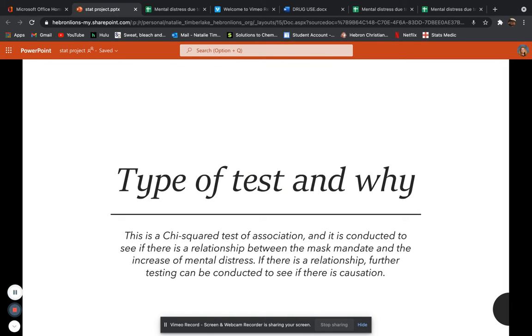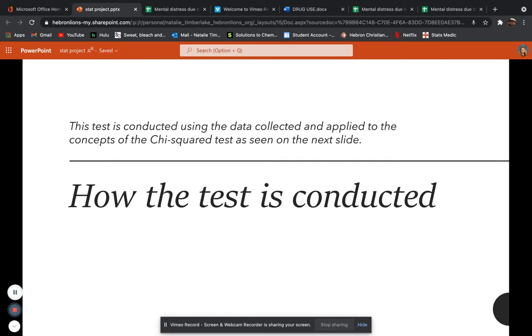Type of test and why. This is a chi-square test of association, and it is conducted to see if there is a relationship between the mask mandate and the increase of mental distress. If there is a relationship, further testing can be conducted to see if there is causation. How the test is conducted: this test is conducted using data collected and applied to the concepts of the chi-square test as seen on the next slide.